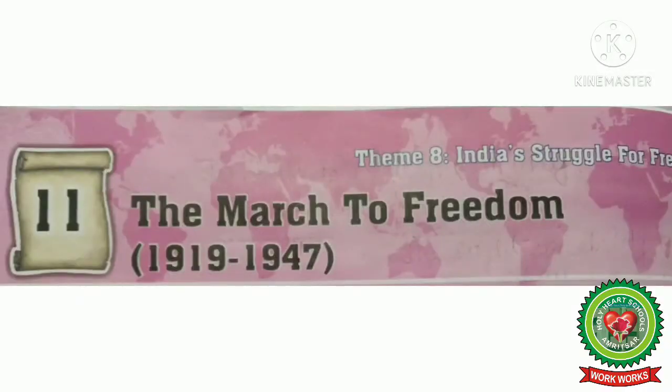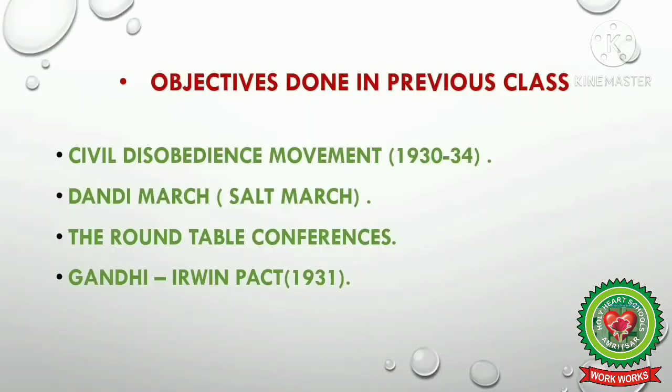So we are doing lesson number 11, the March to Freedom. We have started this journey of getting independence from 1919 and now soon we will be reaching towards it. Let's see the objectives done in the previous class. We have studied about the civil disobedience movement, Dandi March, the Round Table Conferences and the Gandhi-Irwin Pact.